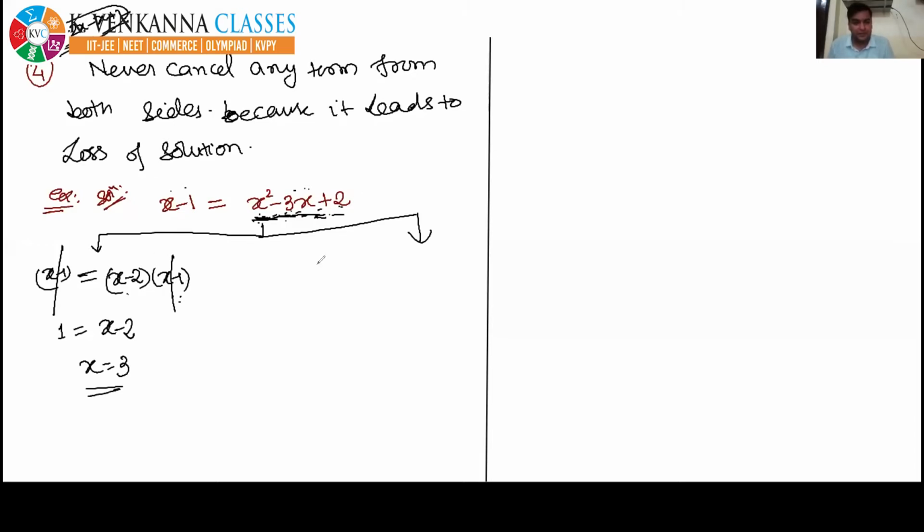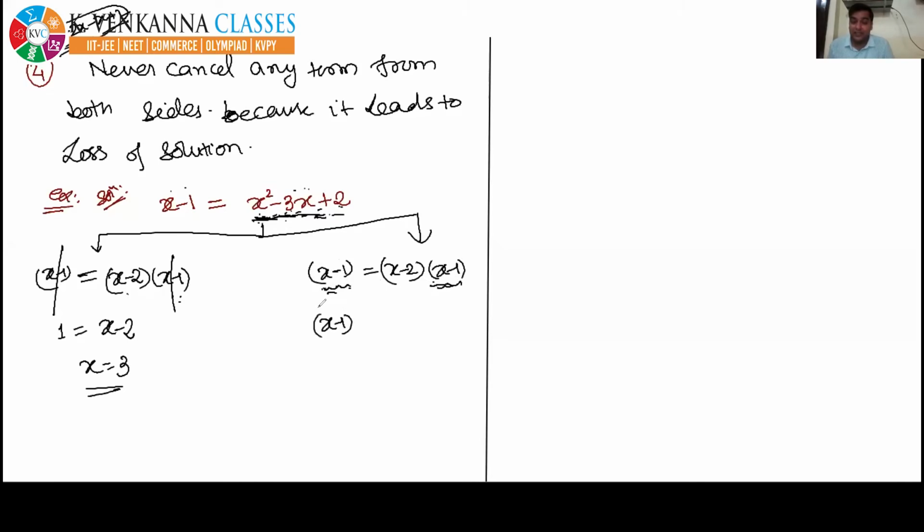See here. Suppose the students have factorized x minus 1 is equal to x minus 2 into x minus 1, and they remember that I told them not to cancel any term from both the sides because it leads to loss of solution. Then what to do? If you are not going to cancel the terms from both the sides, you will take common this x minus 1 term. So bring this x minus 1 to the right side and take common x minus 1.